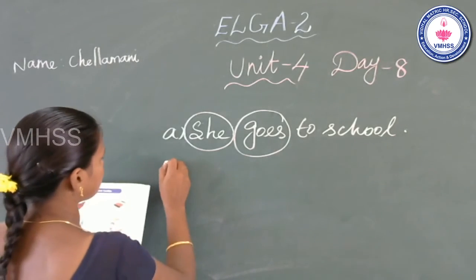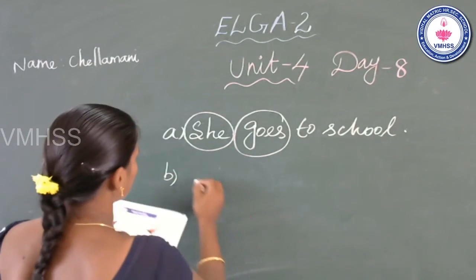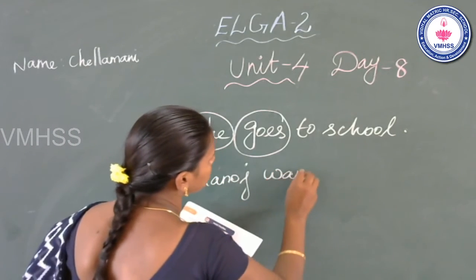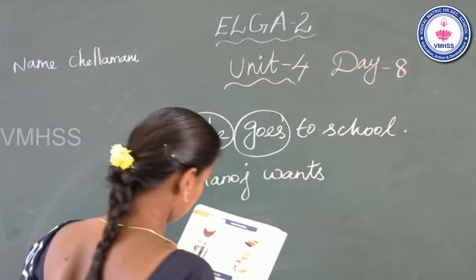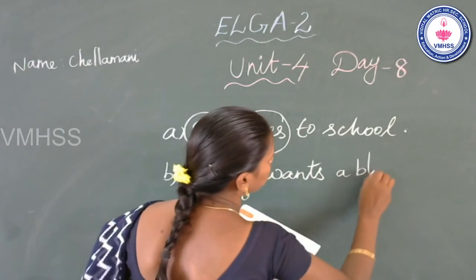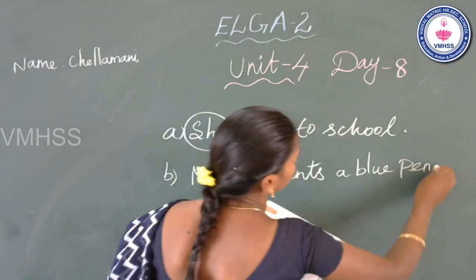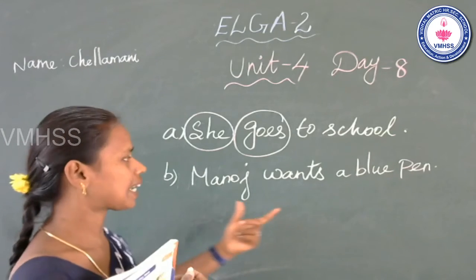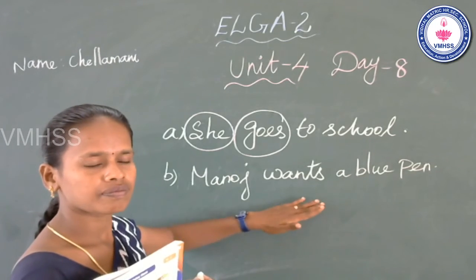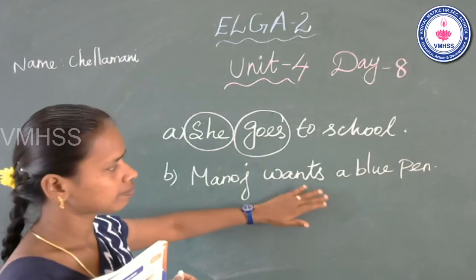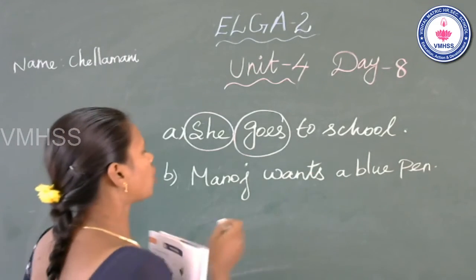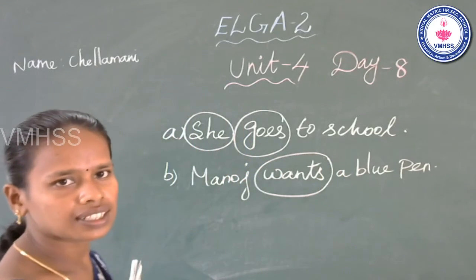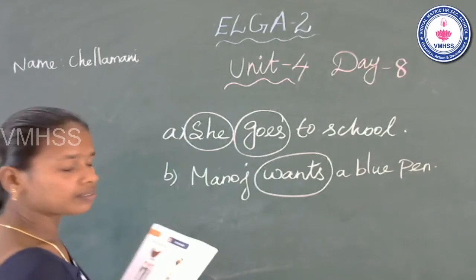See the next sentence. B1, Manoj wants a blue pen. Manoj wants a blue pen. Do you see any whole word in this sentence? Which word? Yes, that word is wants. So you can circle it. Is that clear? Now go to the third one.